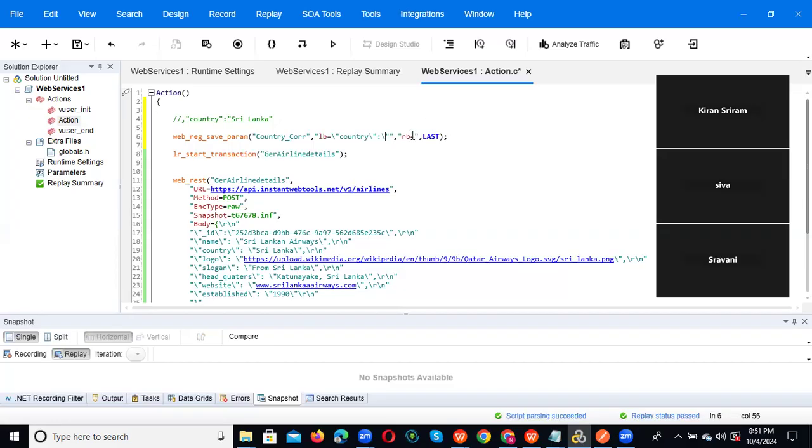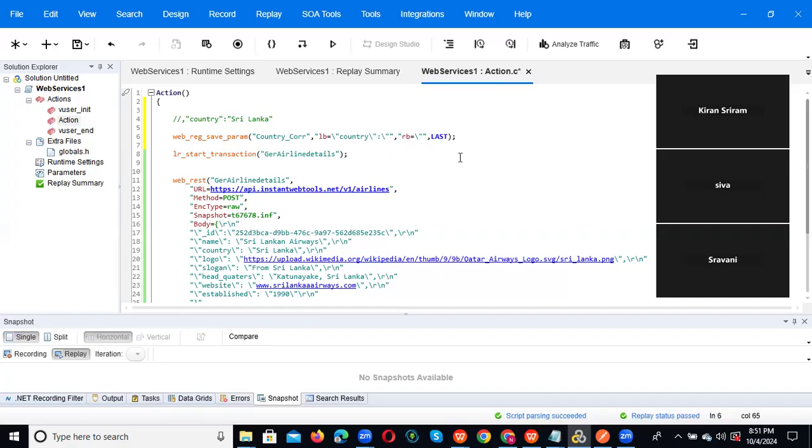In the same way, RB we can give, before this. That's it. We also have this one, but we cannot give it here because that is the syntax one. Now if you observe, script parsing is successful.